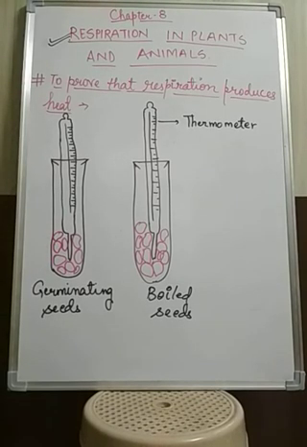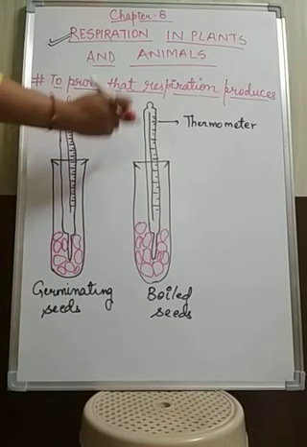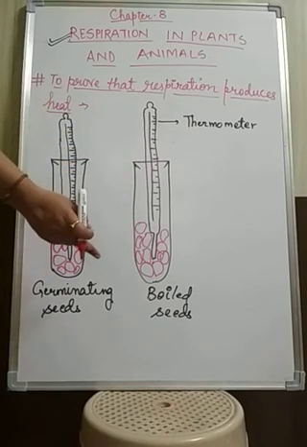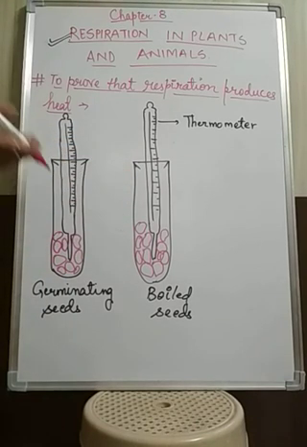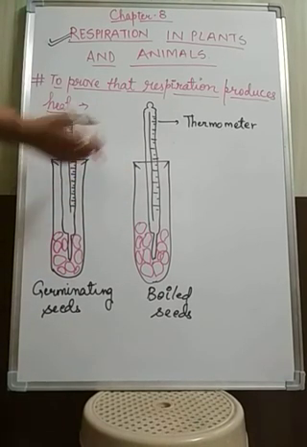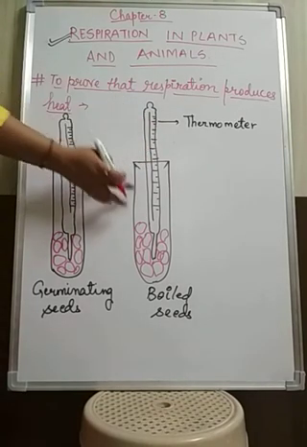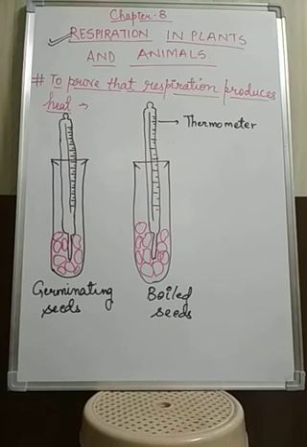Then we will see that the boiled seeds will have a higher temperature than the germinating seeds, because they are boiled, they are hot. So the thermometer will show a higher reading in this case as compared to the germinating seeds.